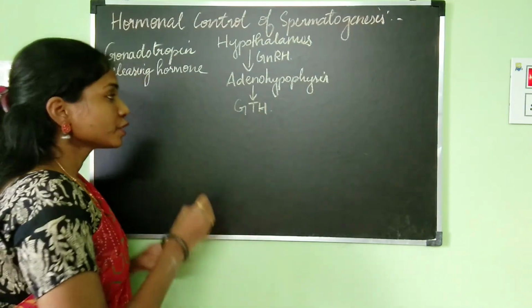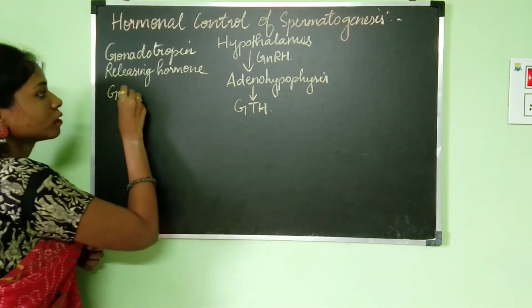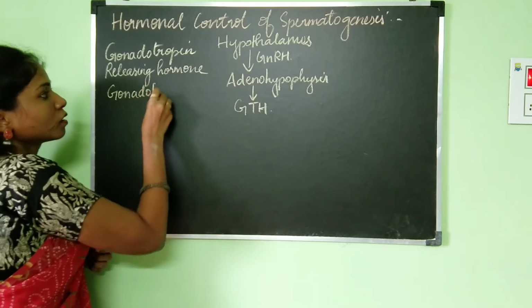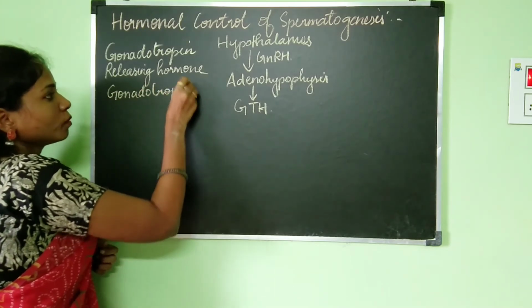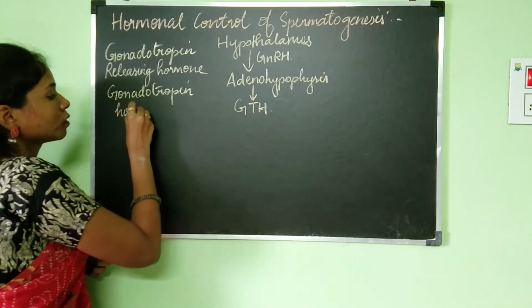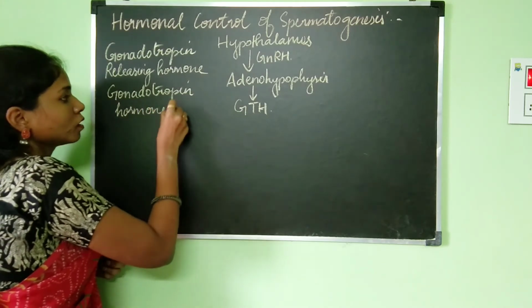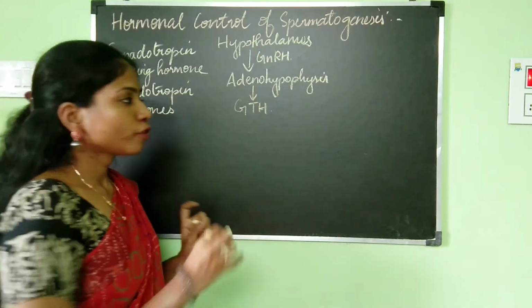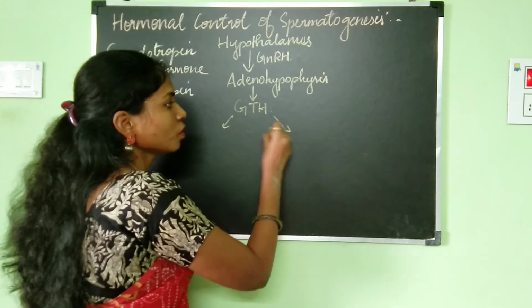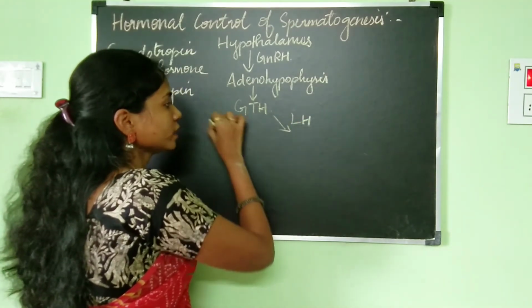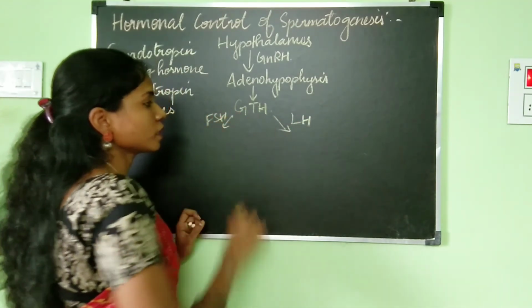What is GTH? GTH is gonadotropin hormones. There are two gonadotropin hormones: one is LH and the other one is FSH.